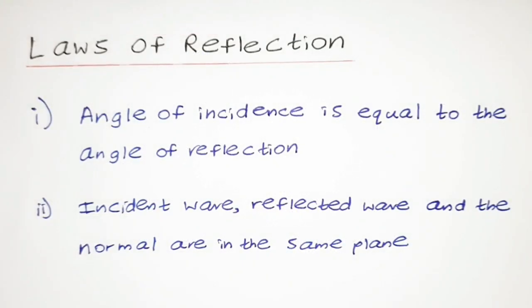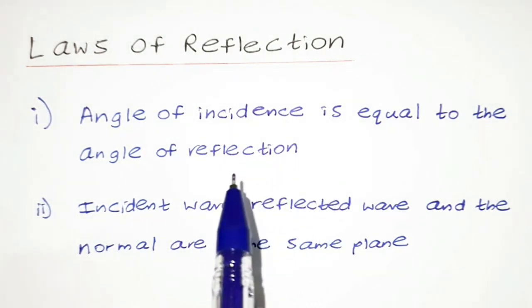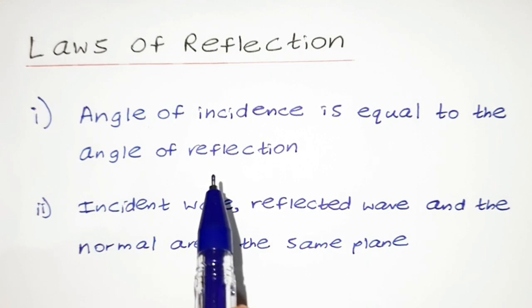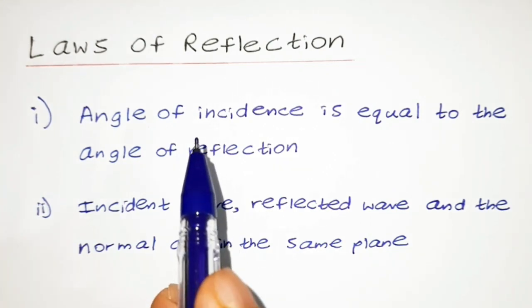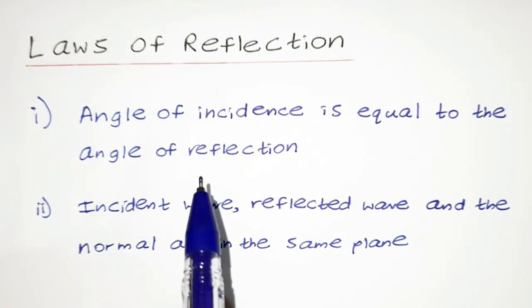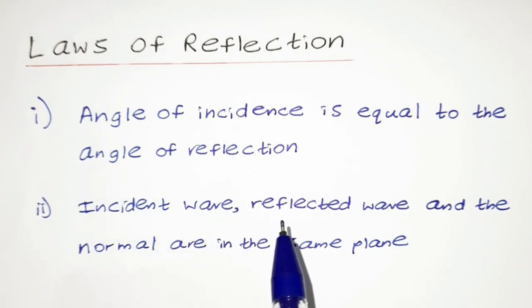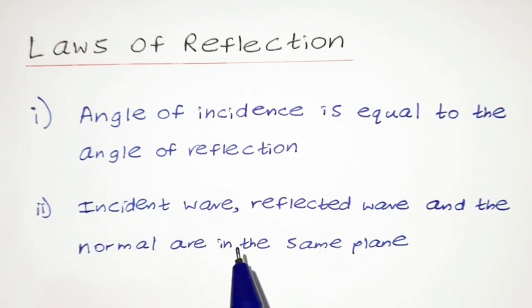Here we have the laws of reflection. The first law states that the angle of incidence is equal to the angle of reflection. So what does this mean? When an incident ray comes and hits a surface, it reflects back towards the medium. And in this instance, the angle of incidence is equal to the angle of reflection. The next law states that the incident wave, the reflected wave, and also the normal all lie in the same plane, which means the incident wave, the reflected wave, and the normal are in the same plane.